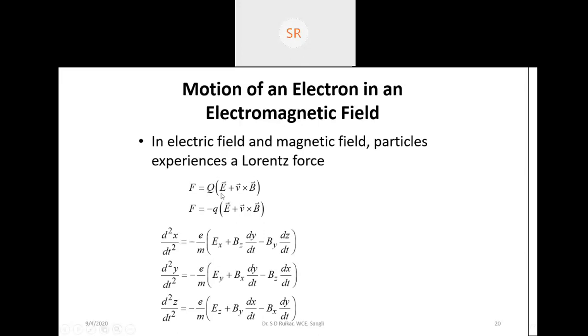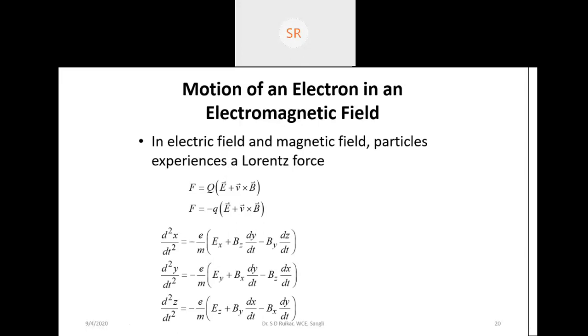It means the electron is moving in a magnetic field as well as in an electric field, and the force exerted on the electron in both the magnetic and electric fields is called the Lorentz force. So we can write the equation as F = QE + QV × B. That is our equation there.